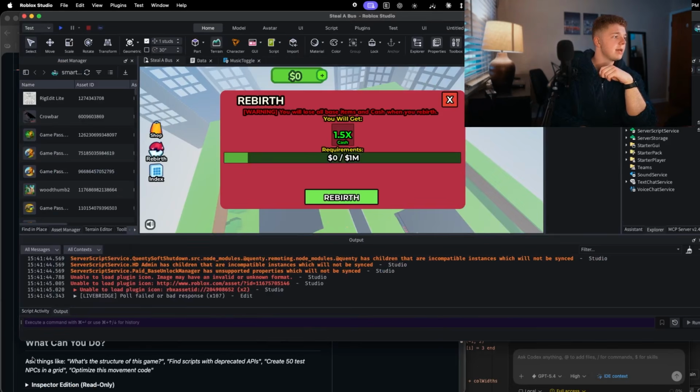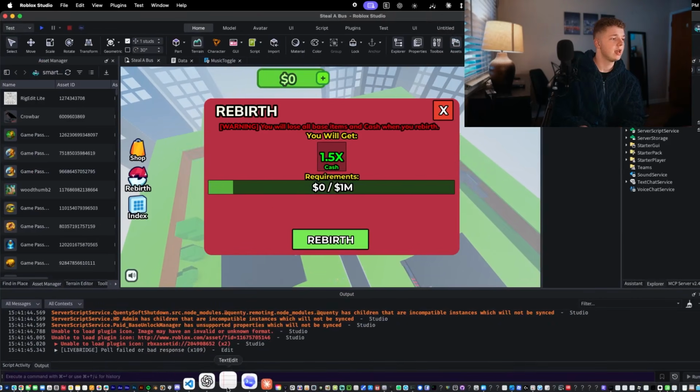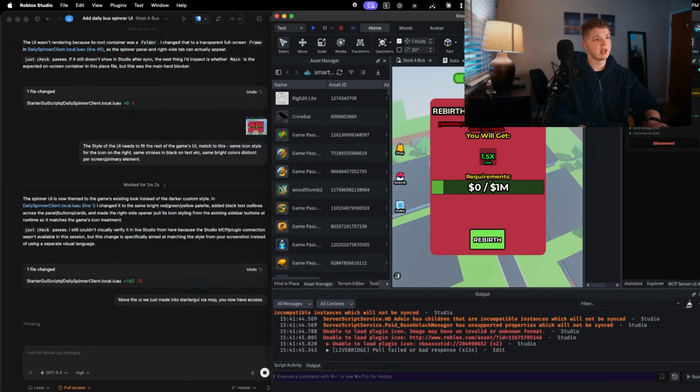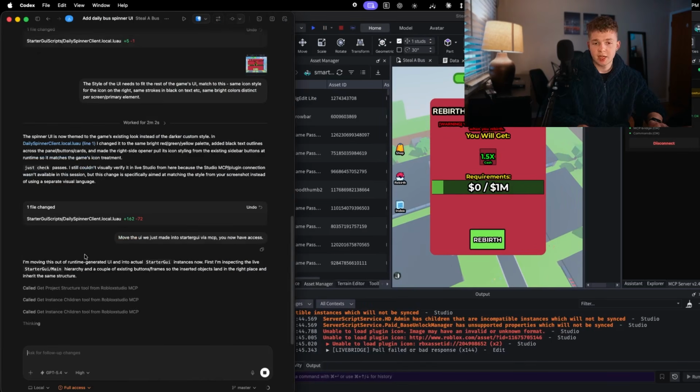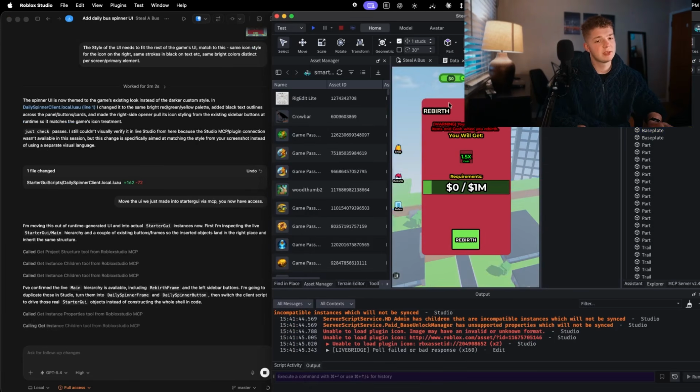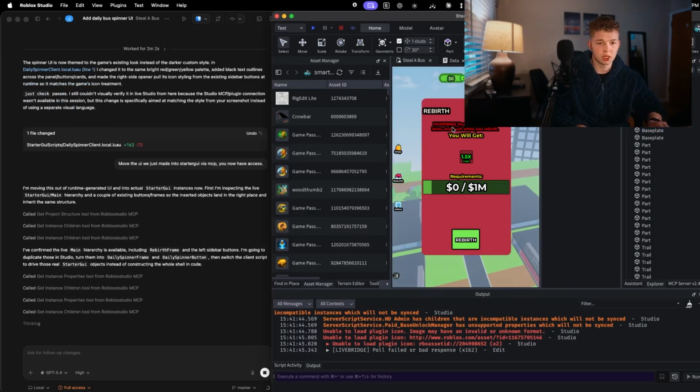Once you do that, you will be able to tell Codex to edit directly via MCP. So I'm going to tell it to move the UI we just made into StarterGui via MCP. You now have access. You have to make sure that the plugin shows connected inside of Studio, or else it won't work. So now it's going to make it so that this is canonically inside of StarterGui, so that we can edit it, we can see it before the game starts, and it's a lot more customizable for us. Before, it was being generated with code while the game's running, which isn't ideal.